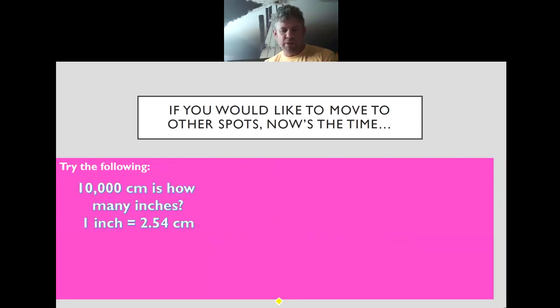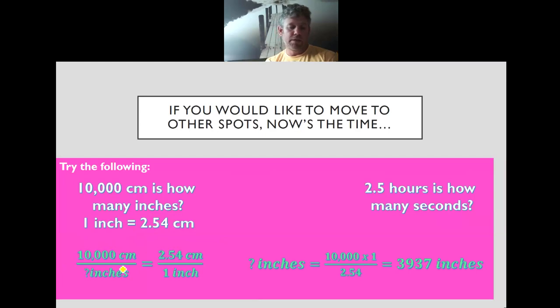All right, so try these following ones, okay? So we got a 10,000 centimeter, just like we had before. We want to know how many inches that is. Well, mind you, we got 1 inch equals 2.54 centimeters. Okay? So here's how I set it up. These were kind of my unknowns, right? I didn't know how many inches I had, but I did know that they gave me 10,000 centimeters. So notice here, I got centimeters there, centimeters there. This is my given for my centimeters. This is my given for inches, right? Based off of here and here.